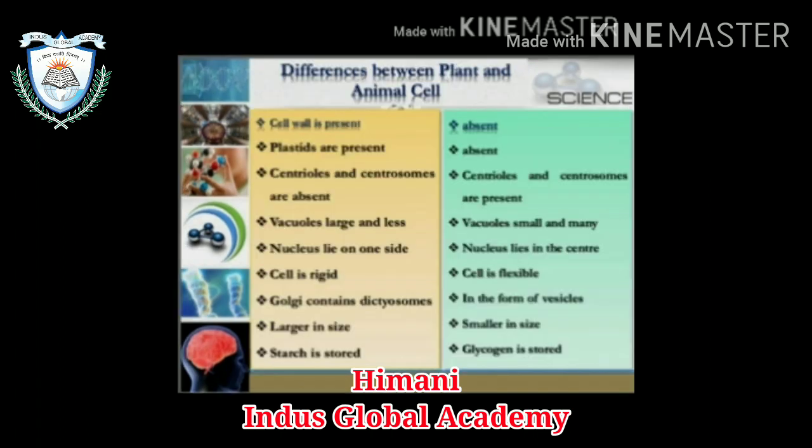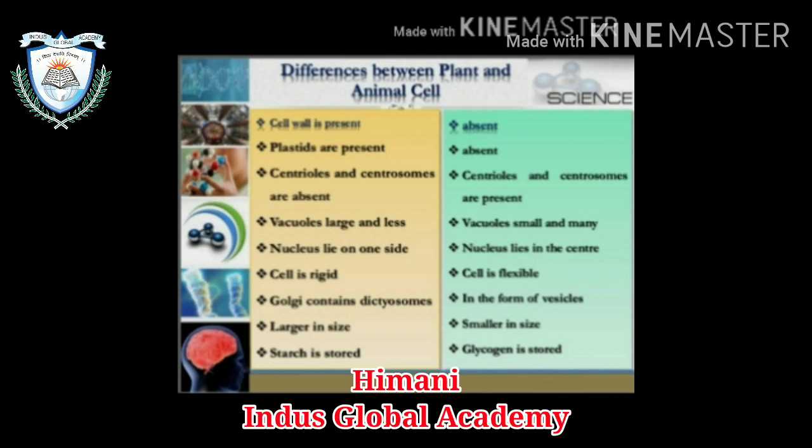Now the difference between the plant cell and the animal cell. First is the plant, then second the animal. In plants, the cell wall is present, but in animals, the cell wall is absent. In plants, plastids are present, whereas in animals, plastids are absent. Centriole and centrosome are absent in the plant cell, but in the animal cell, they are present. Vacuoles are large and few in the plant cell, whereas the animal cell has small vacuoles, many in number. In the plant cell, the nucleus lies on one side, whereas in the animal cell, the nucleus lies in the center.